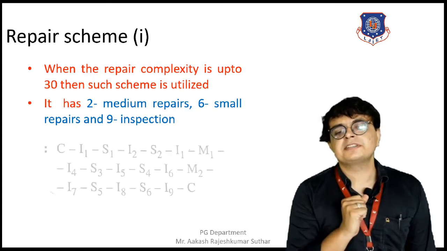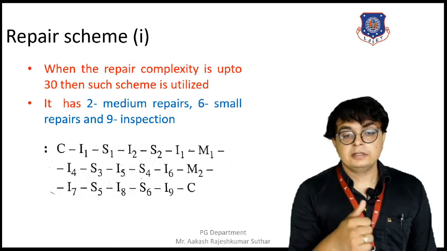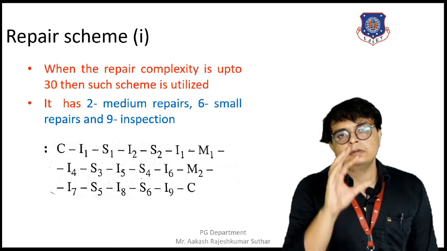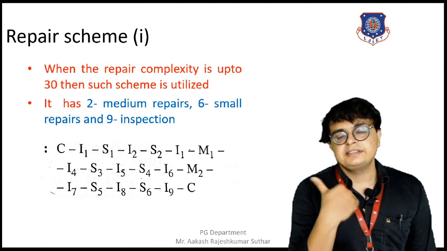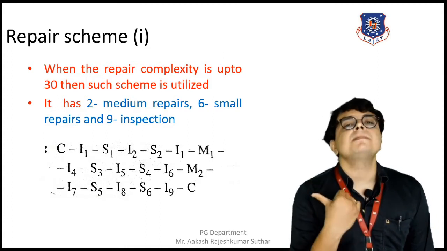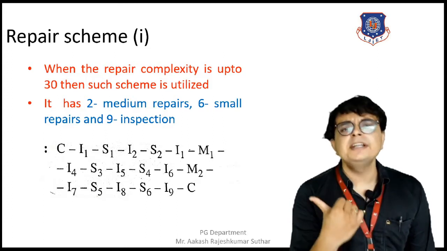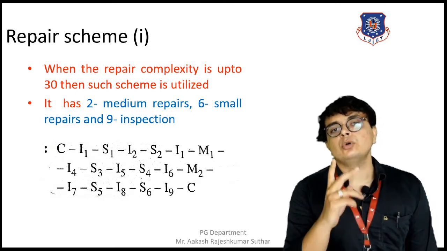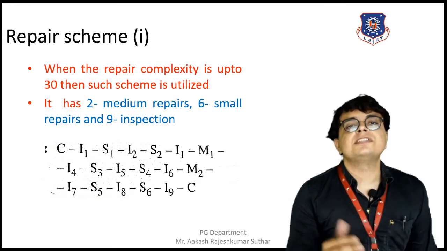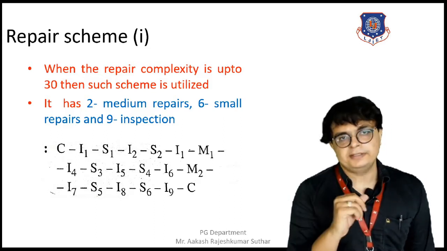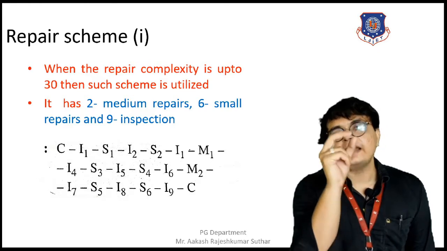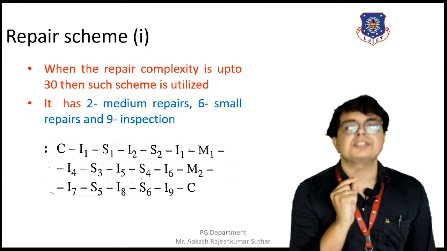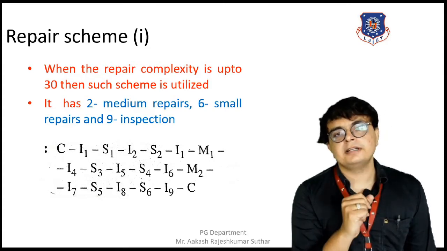In that repair scheme 1, we can see the figure over here. C means complete overhaul, I is inspection, S is small repair, and M is medium repair. One thing I wanted to tell you is that overhaul is nothing but a dismantling of the overall machine into small parts, so that we can get an idea of the present condition of each and every small component of the machine.